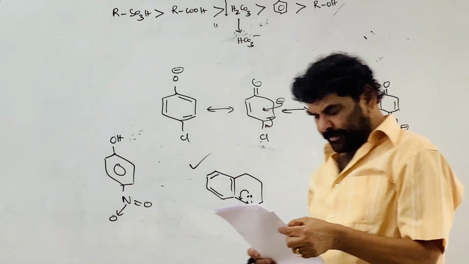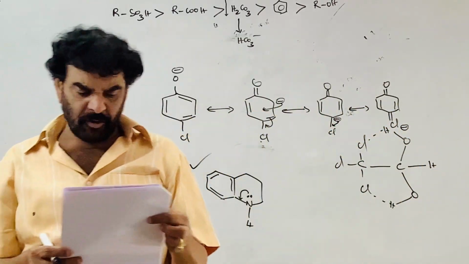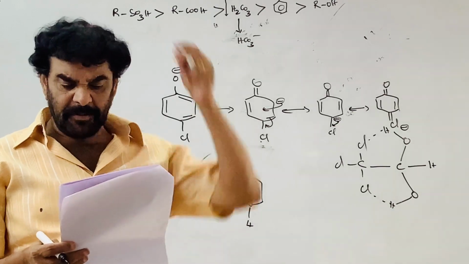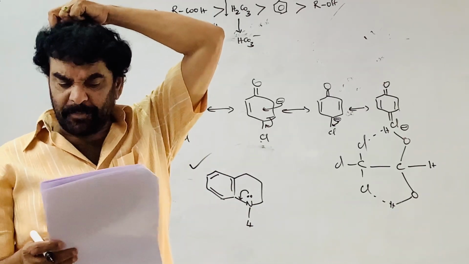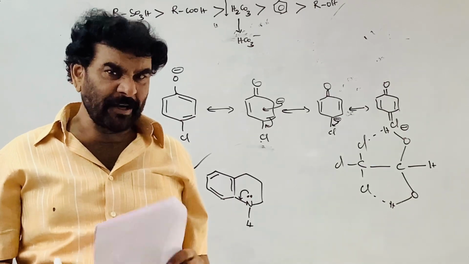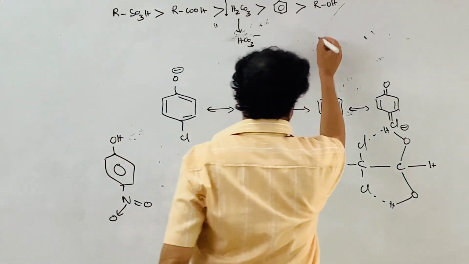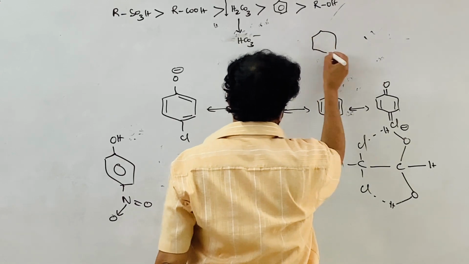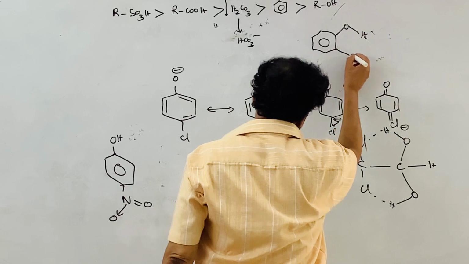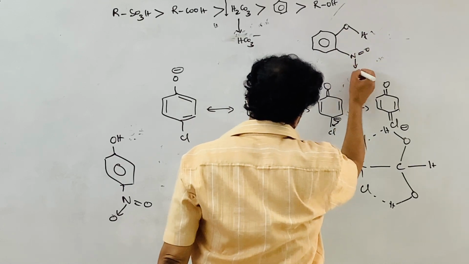In the case of the first, A, nitrophenol, there are two groups. Therefore, the strength is considerably increased. And if you come to the third case, the problem is it is a nitrophenol, but due to intramolecular hydrogen bonding, its strength is less than what we expected due to the presence of the nitro group.